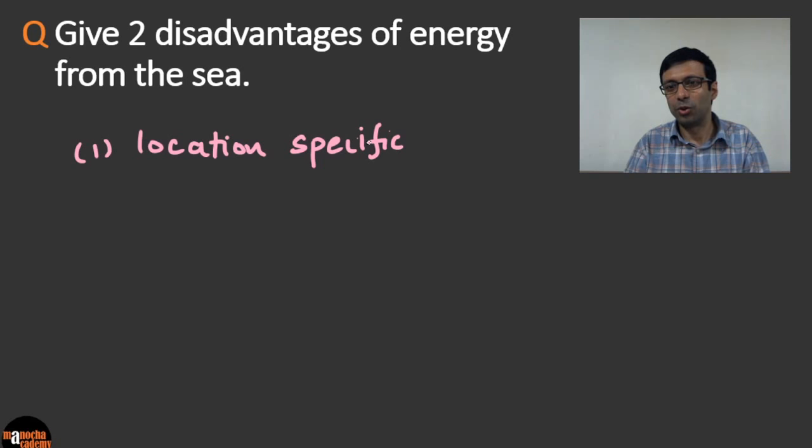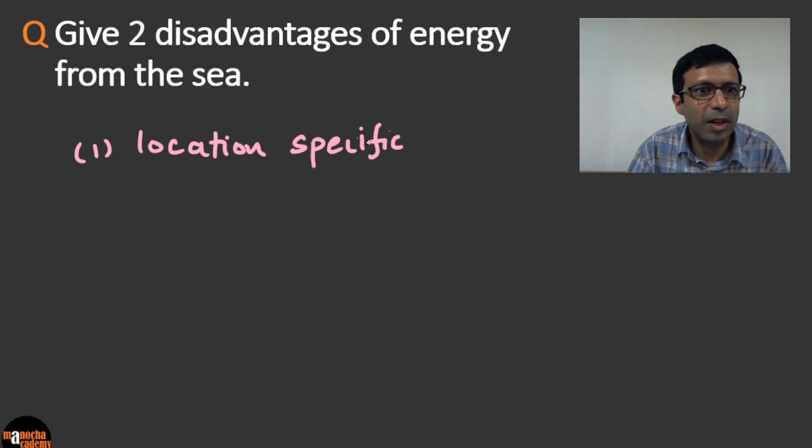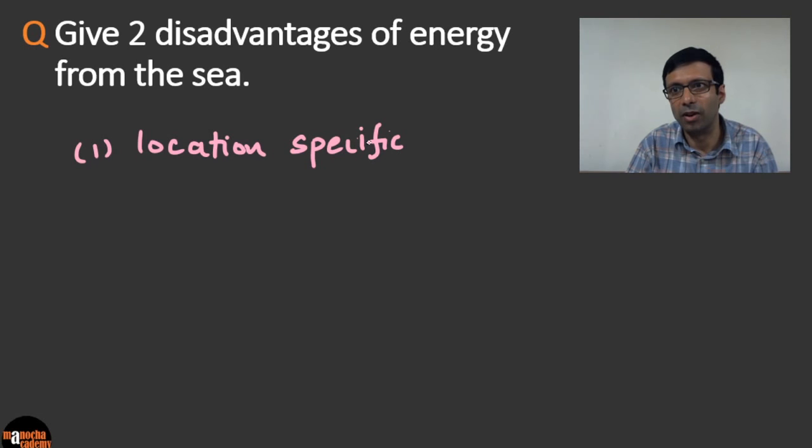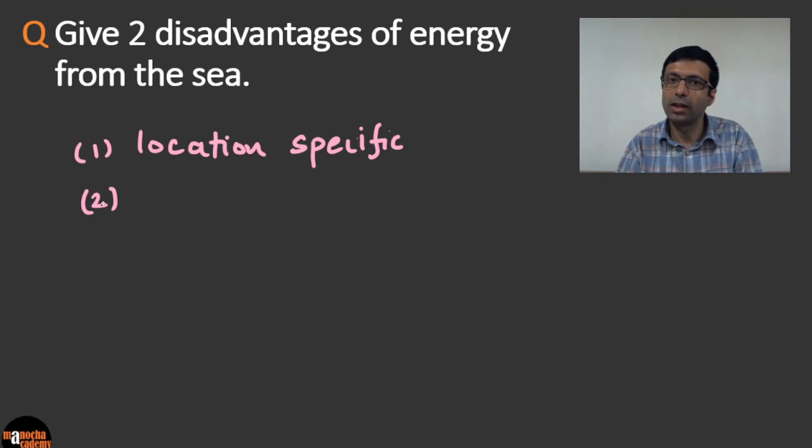So not all places have seas and oceans, so they cannot get energy from the sea. So it's in limited places. That's right. I see that Rockstar VPS has written limited places available. Or you can write that as location specific. Very good. Okay. And what is the other disadvantage? What is the other important disadvantage of energy from the sea?